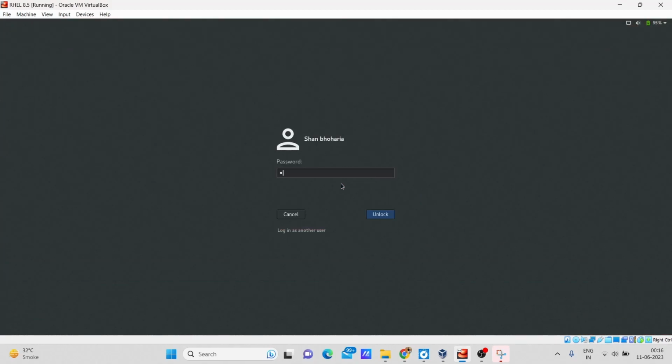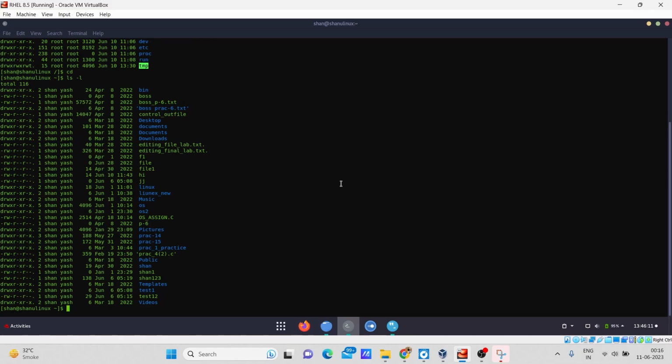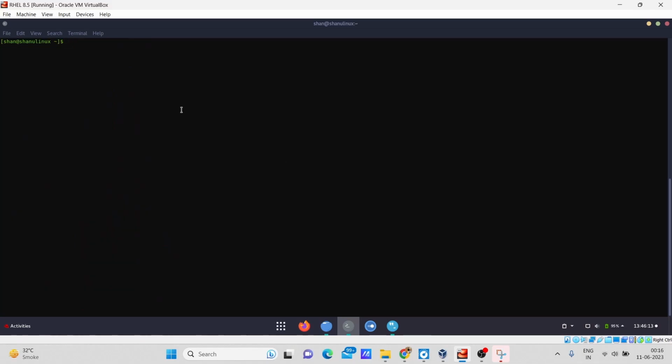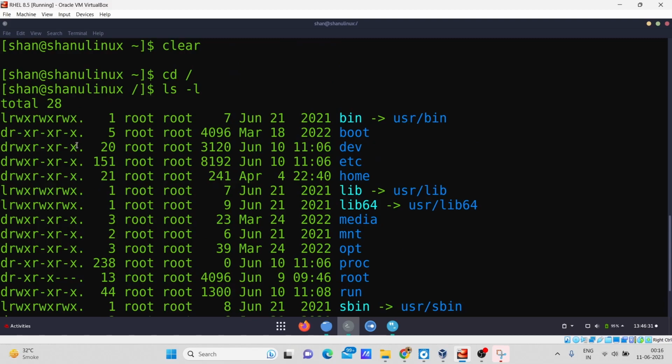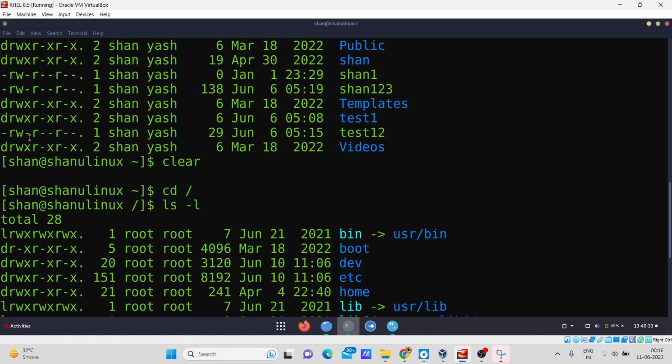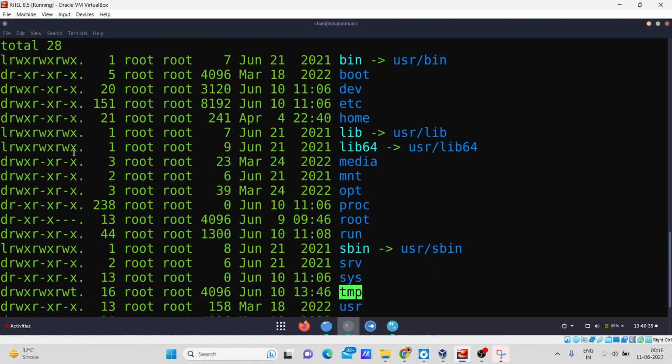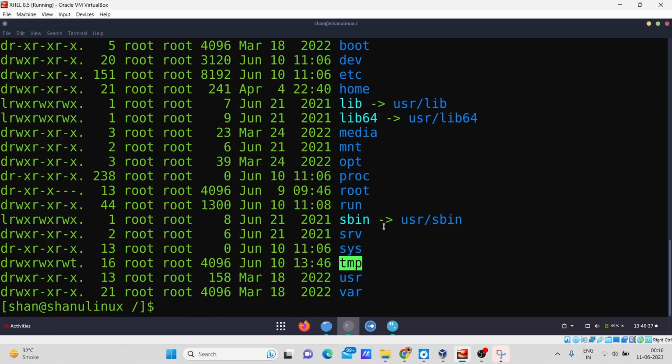So I will log in there. So yeah, here you can see, I will just redirect to my root directory so I can show you. So yeah, I'm right now in my root directory. As you can see, now I will type the command ls -l. After typing this command, you can see it is displaying the whole detail about my files, when they were created and how they were created.